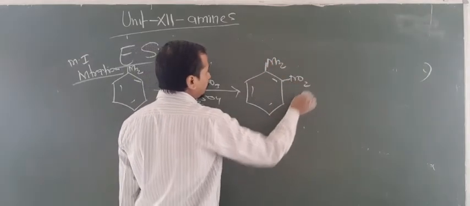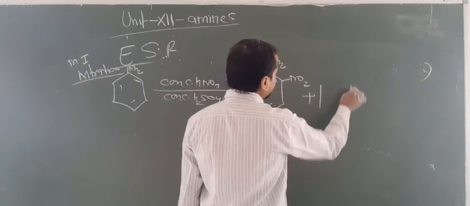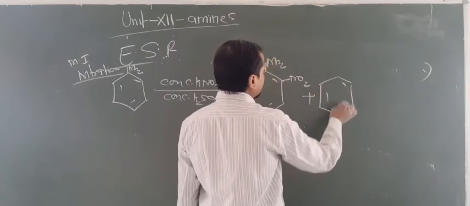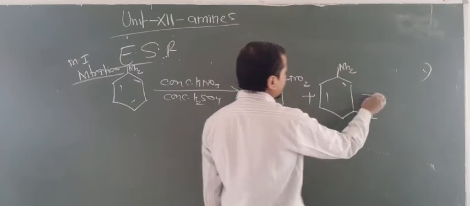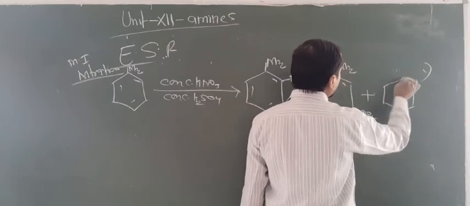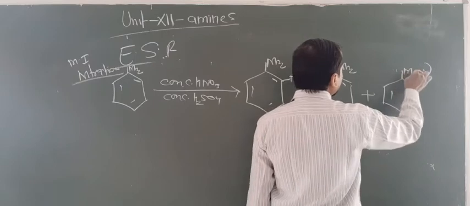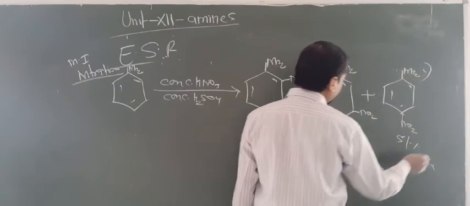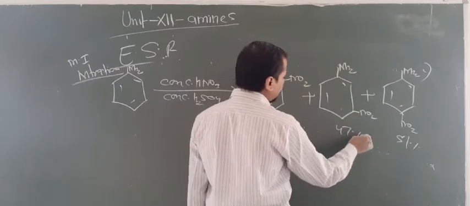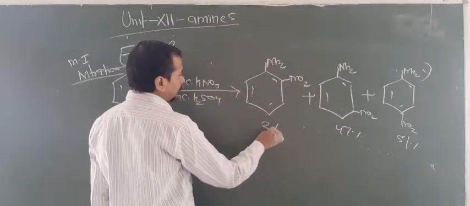The NO2 group at ortho position, then the NO2 group at meta position, and again the NO2 group at para position. So this is 51%, this is 47%, and this is nearly 2%.